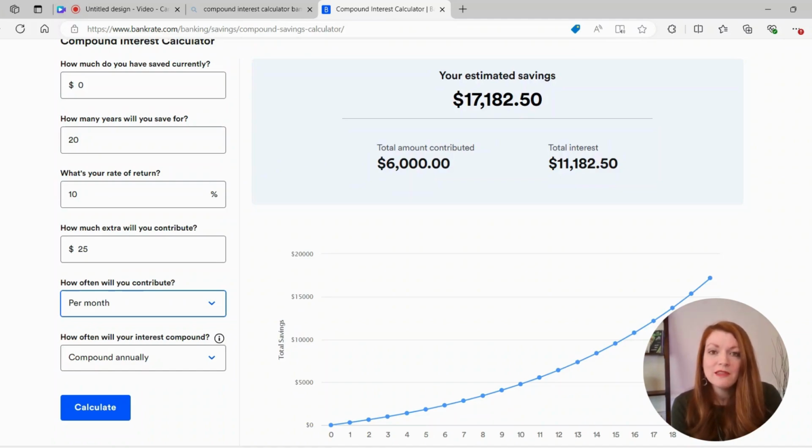So maybe you start doing that at age 15 or 20 or 30 or wherever you're at in life, and then you just challenge yourself to increase that number throughout the years. Now, this $25 a month, I mean, in reality, almost all of us could find $25 to cut back on, whether that's coffee or eating out, or maybe it's online shopping, or maybe it's different subscriptions that we have. A lot of us have more subscriptions to different TV channels and different music apps than we really need. So look at ways that you can cut back on that, because that $25 a month could more than double if you were to start saving it and investing it instead of just spending it.